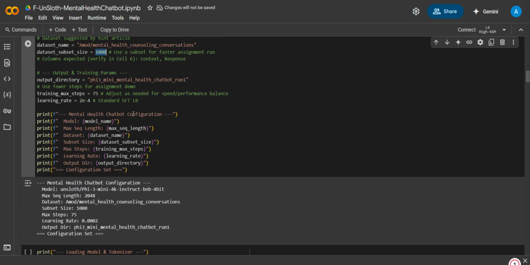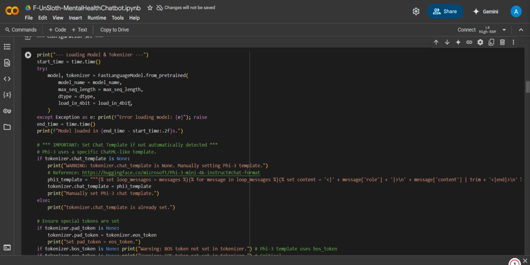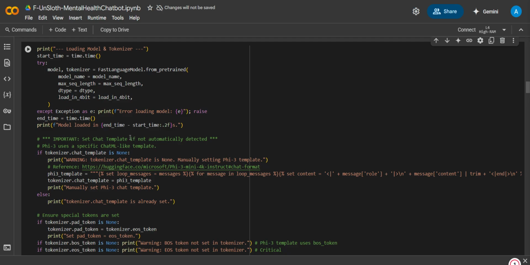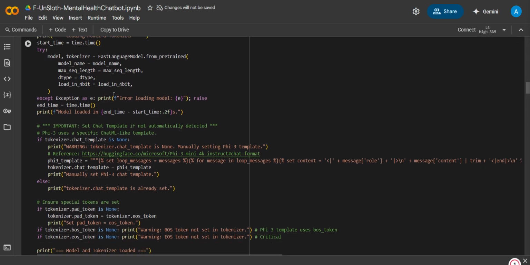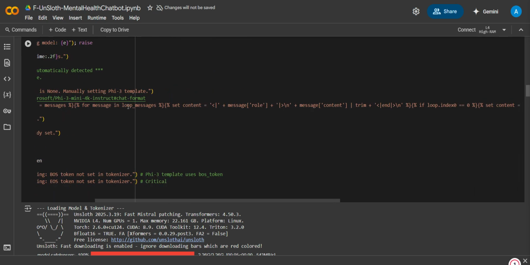And then this is the output directory for the printing, etc. This is where we're loading the model and also defining the tokenizer template. This is the part where I'm loading the model name, sequence length, data type, and load in 4-bit. This is the tokenizer where I'm getting it, and you can see this is how we're going to get the reply.